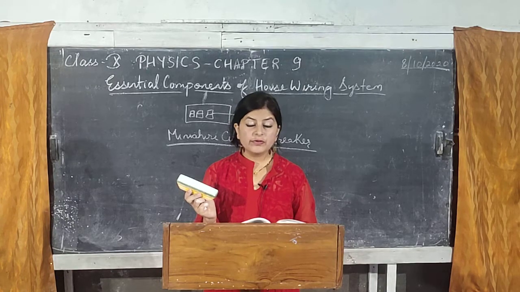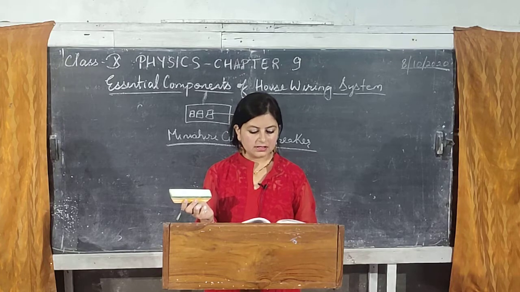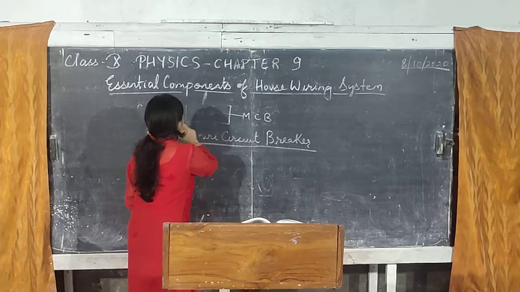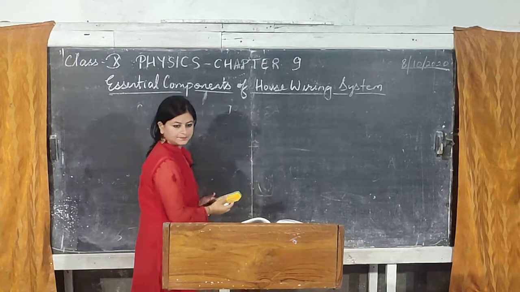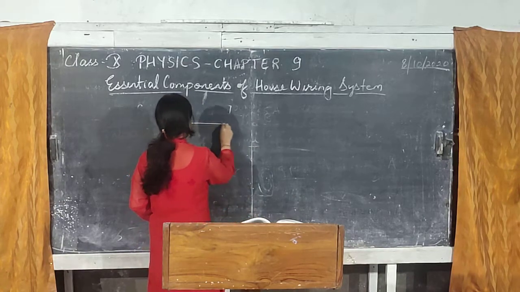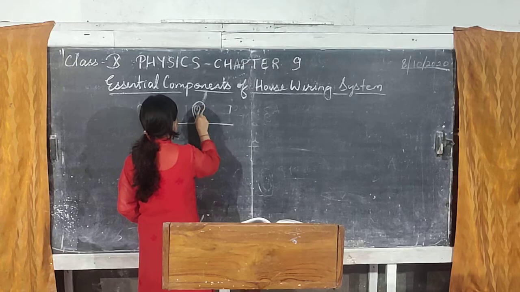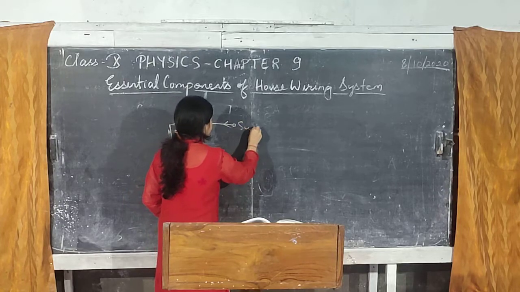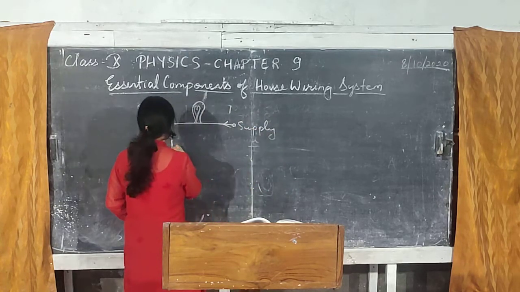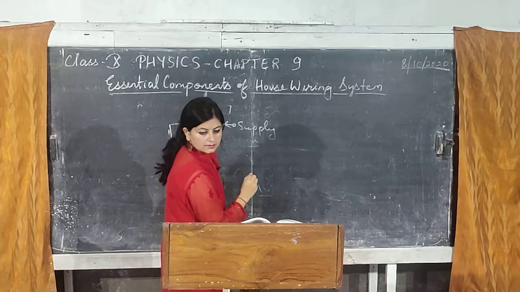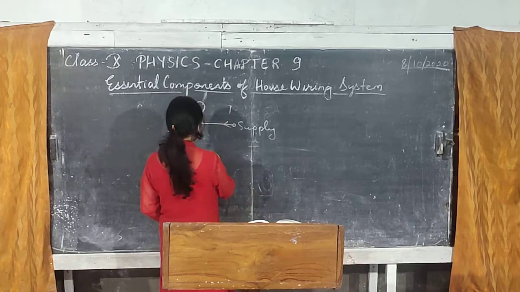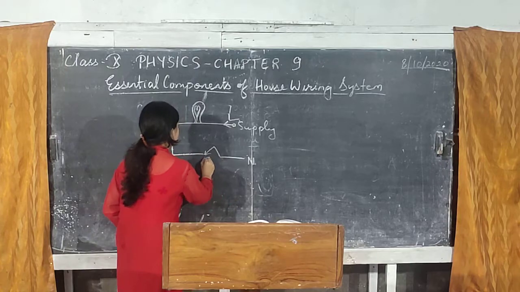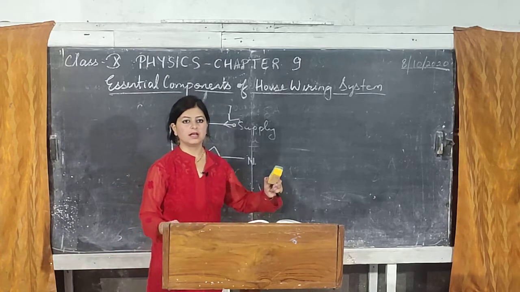Now, why do we connect the switch in the live wire? The switch should always be connected in the live wire. Why should it not be connected to the neutral wire? Suppose I have a bulb or any appliance for that matter, then the supply, the mains, is here. So this is the live and this is the neutral, and I have connected the switch to the neutral wire, which should not be done. Let us see why.